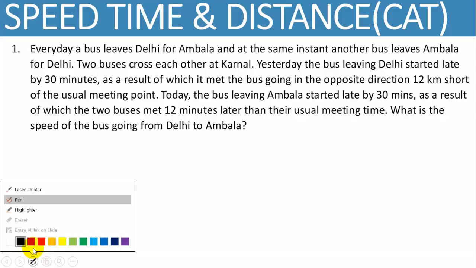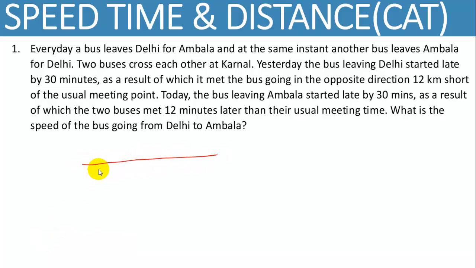So there are 2 points A and B, Delhi and Ambala, and two buses are running. Let's say bus X and bus Y. They are running from Delhi to Ambala and Ambala to Delhi. On a particular day, at the same instant, bus X and bus Y leave Delhi and Ambala respectively, and they meet somewhere between Delhi and Ambala. According to the question, they meet at Karnal. So Karnal is in between Delhi and Ambala.